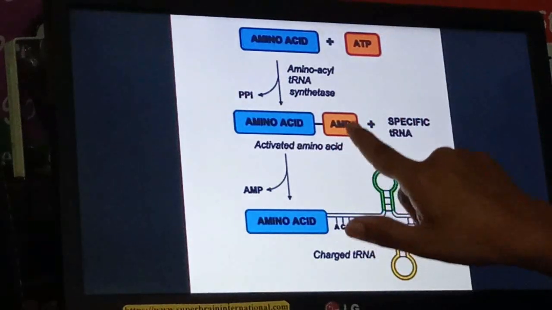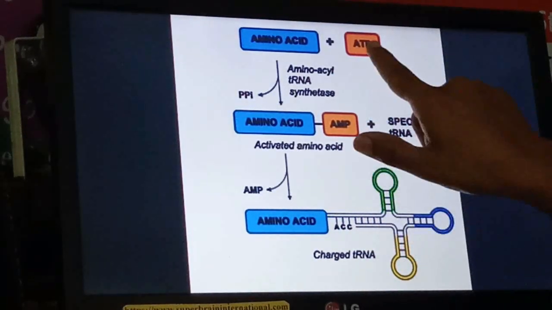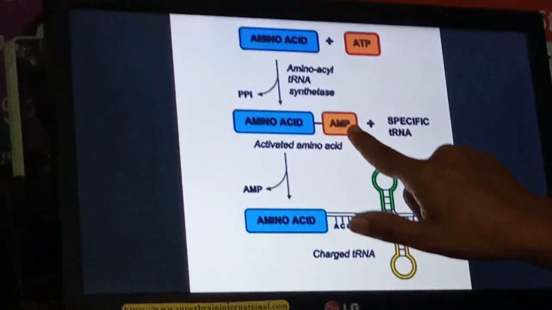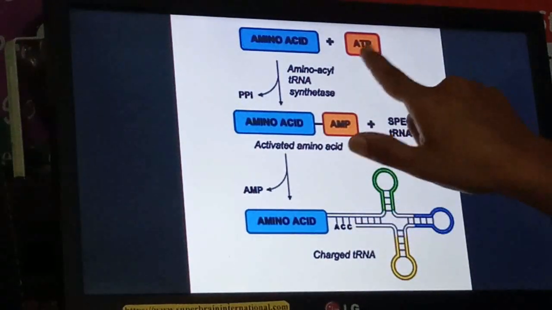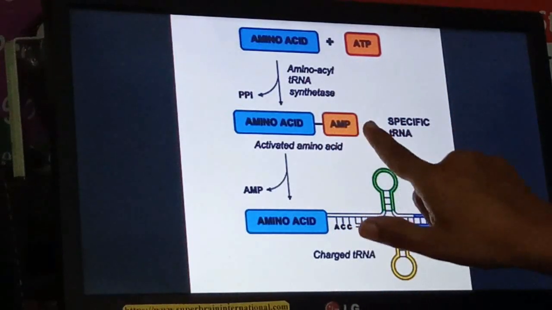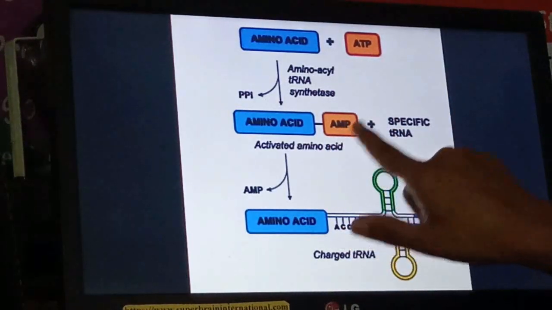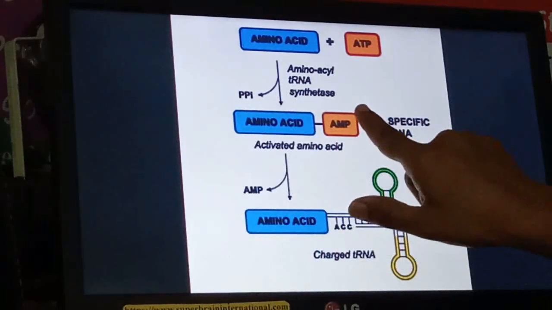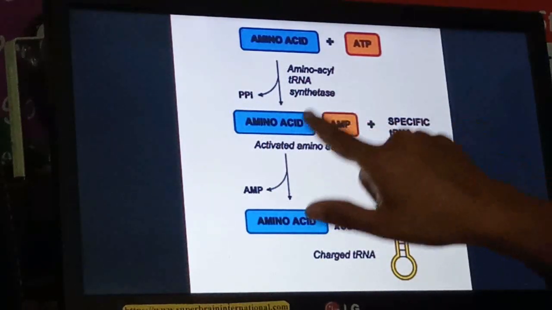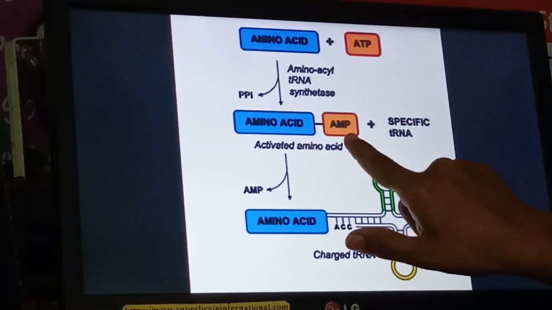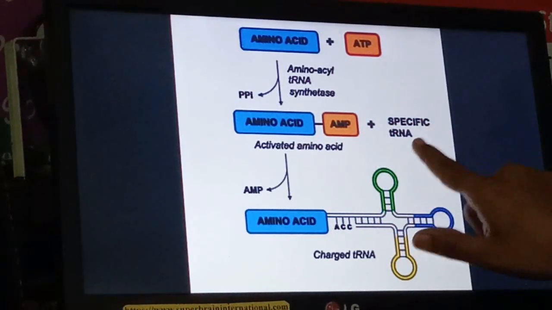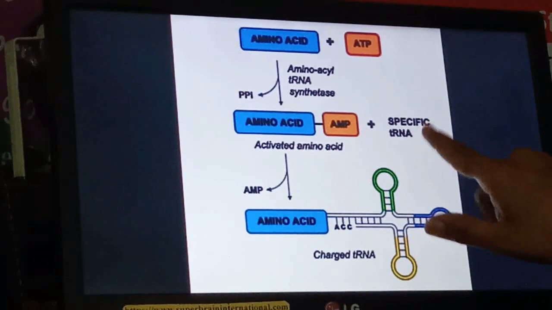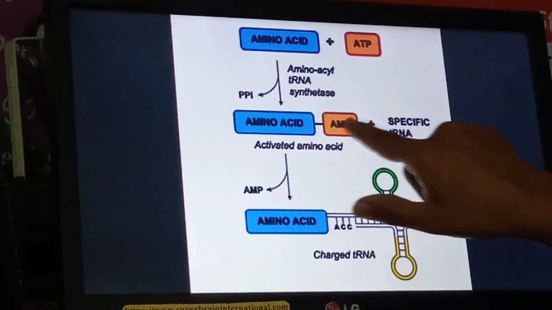ATP means adenosine triphosphate. From that, 2 phosphate groups are released and 1 phosphate group is left. So from the ATP, AMP is formed, adenosine monophosphate attached with the amino acid. To this structure, amino acid along with the AMP, a specific tRNA, based on its anticodon, will come and attach.